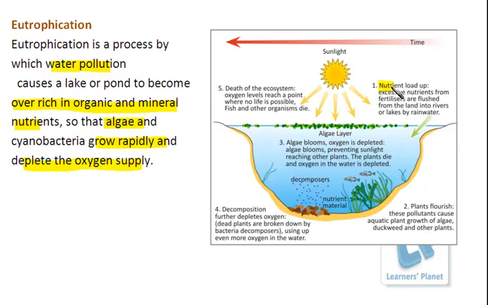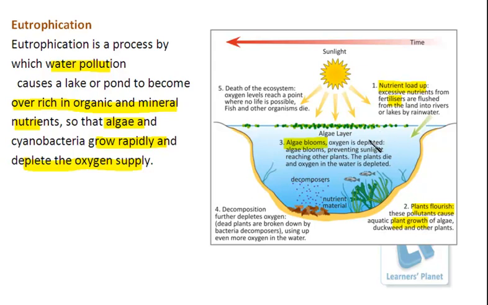See, the very first thing is what? The nutrient load up. Excess nutrients or fertilizers are flushed into the water sources, right? And over there, further what will happen? The plants will start flourishing. These pollutants cause the aquatic plants to grow. Now, as they grow here, algal blooms are produced. The algal growth will cover the surface of the water.